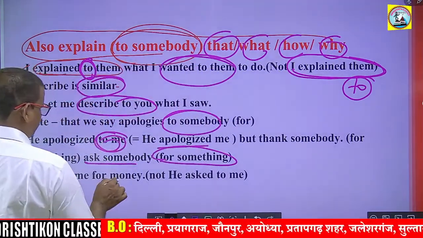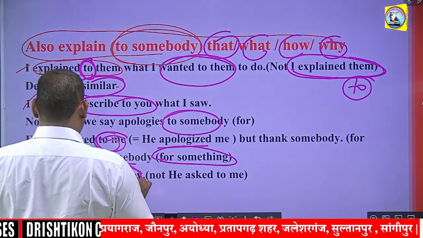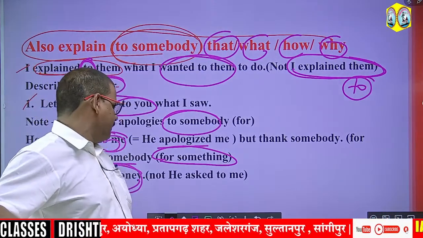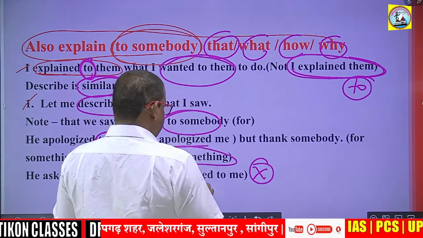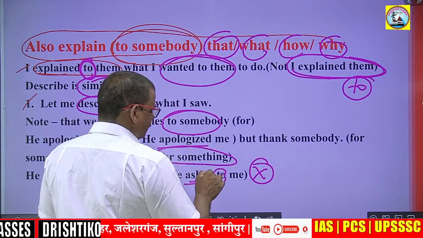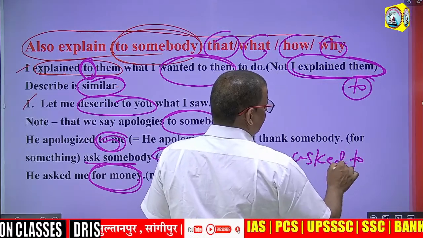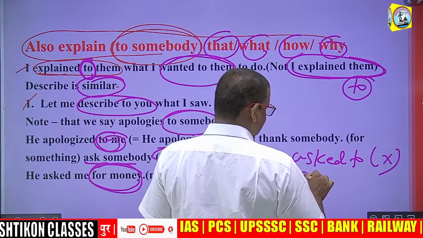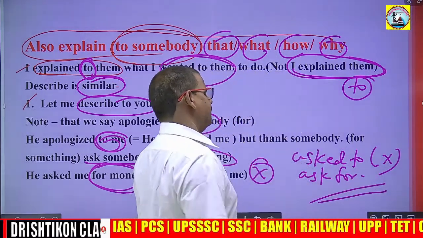He asked me for money. That means he wanted to borrow money from me. But you cannot use he asked to me. This will be wrong. If you use to with this word ask, that will be incorrect. Then what you have to use? Ask for. He has asked for money.